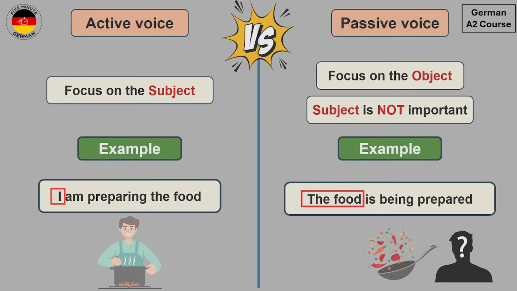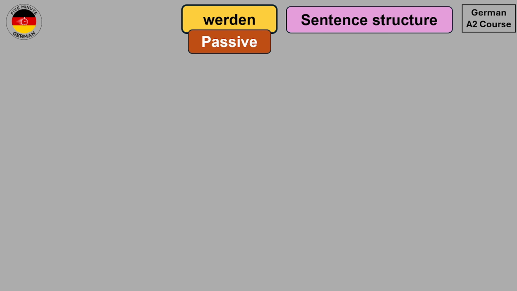Now let's take a look at the sentence structure of passive in German with the verb werden. So whenever you want to create a sentence in the passive voice, then the object usually comes at position number 1.